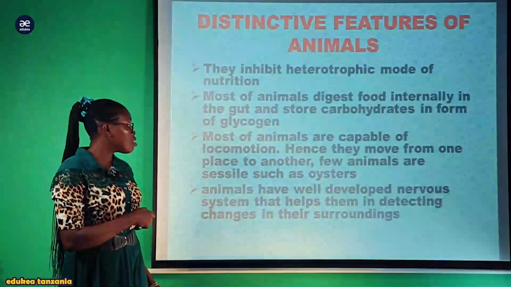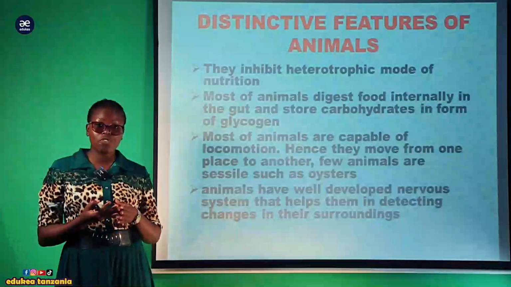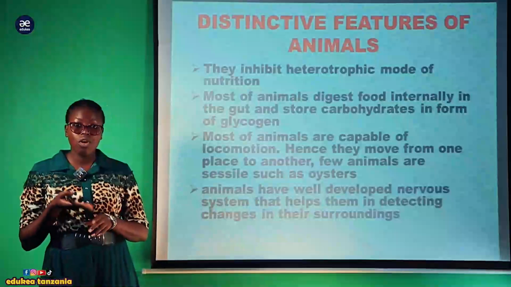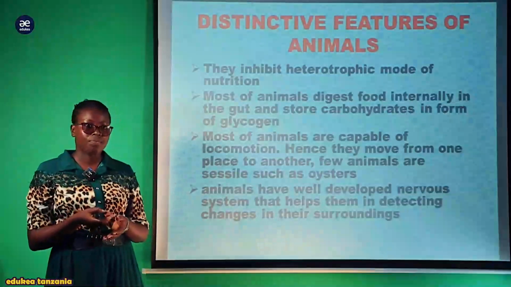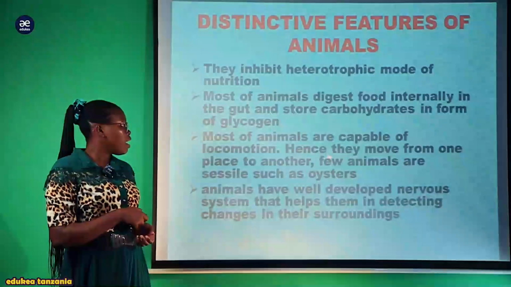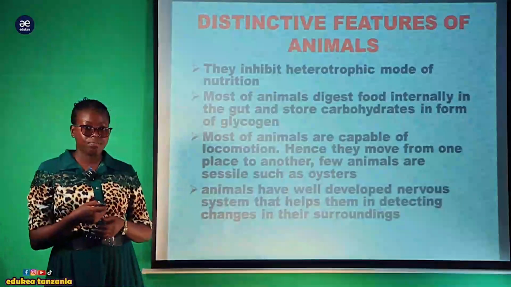And also, most animals are capable of locomotion. Most of them have the ability to move from one place to another. This is the meaning of locomotion, the movement of the whole body from one place to another. Also, few animals are sessile, such as the oyster.